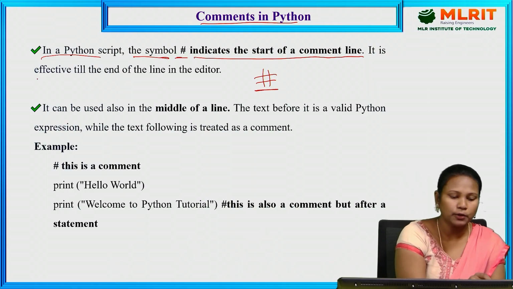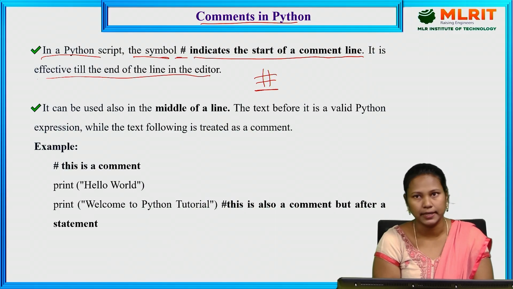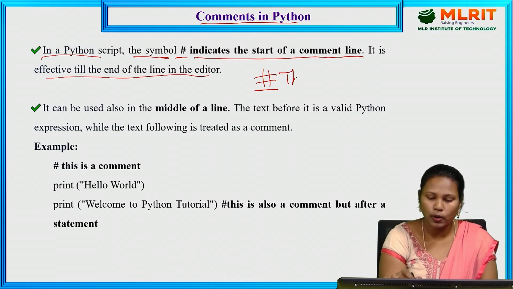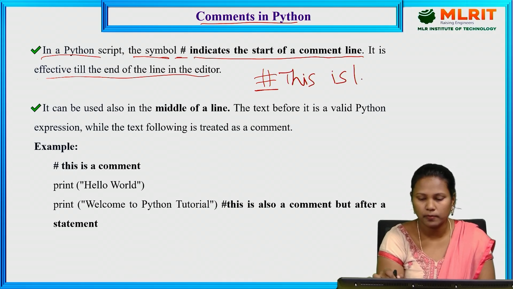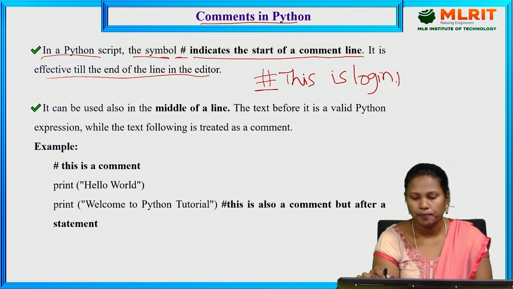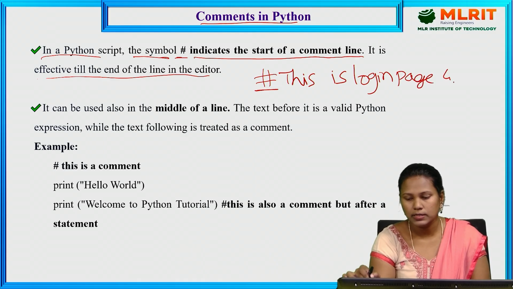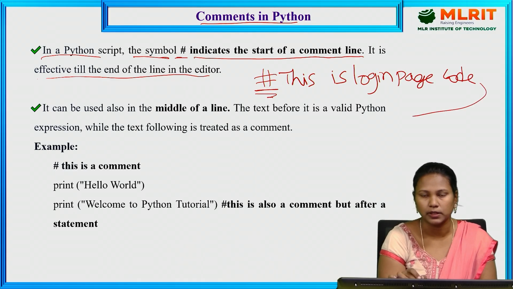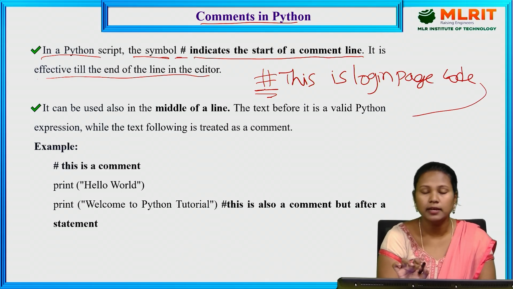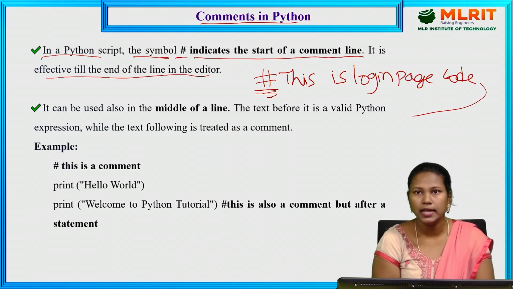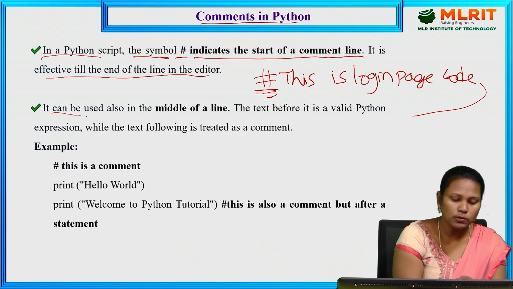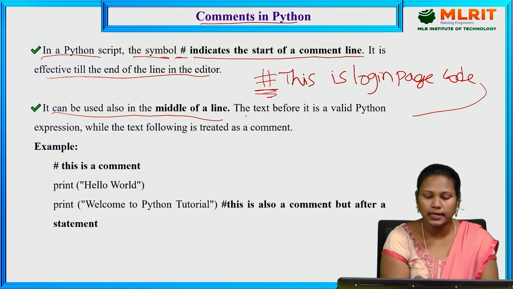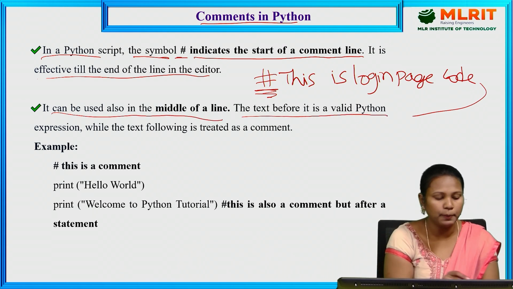It is effective till the end of the line in the editor. So this is login page code I am writing. If you write it in continuation, it doesn't work. For a single line comment, we use a single hash. It can also be used in the middle of a line, where the text before it is a valid Python expression.